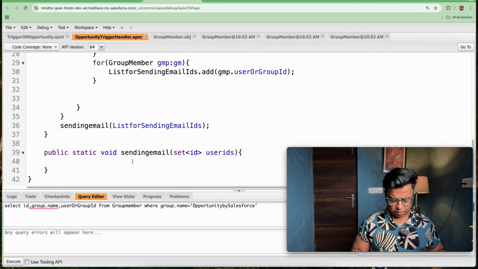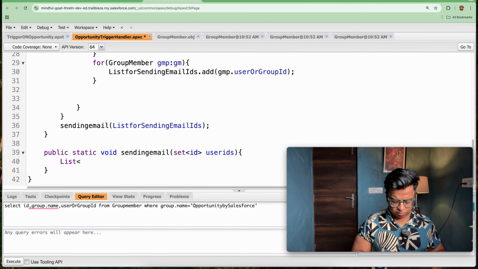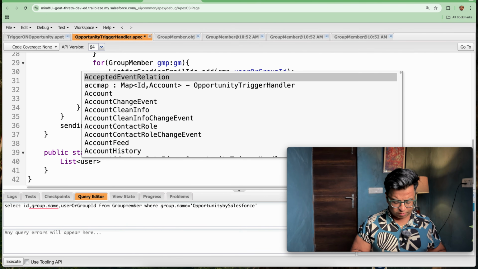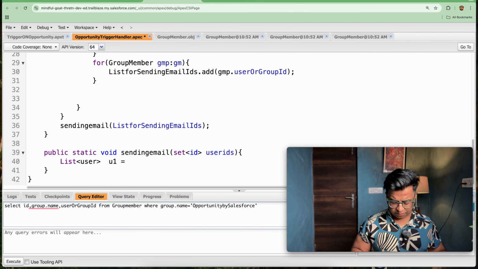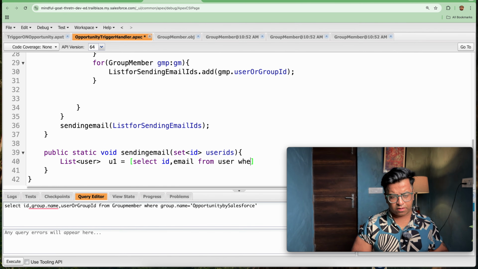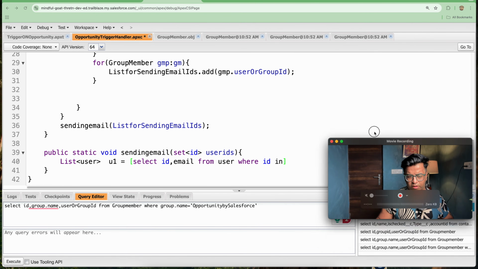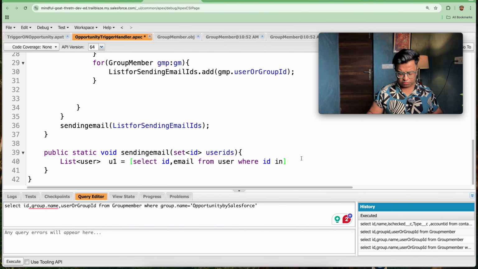So I will be doing another SQL query on the user object. So U1, and I will be querying, that is select ID, email from user where ID in user IDs.